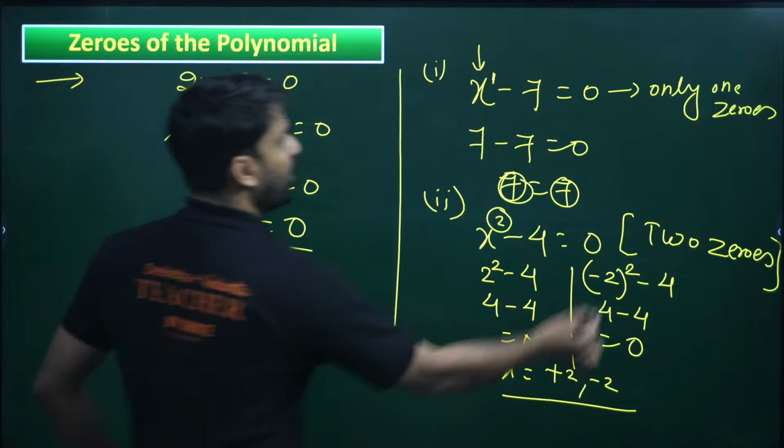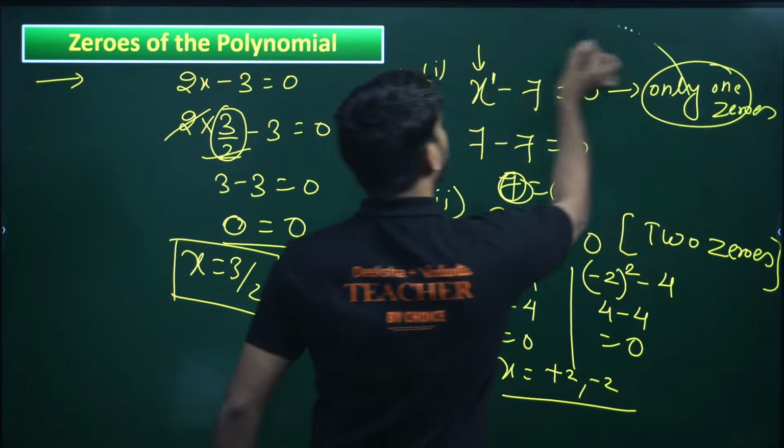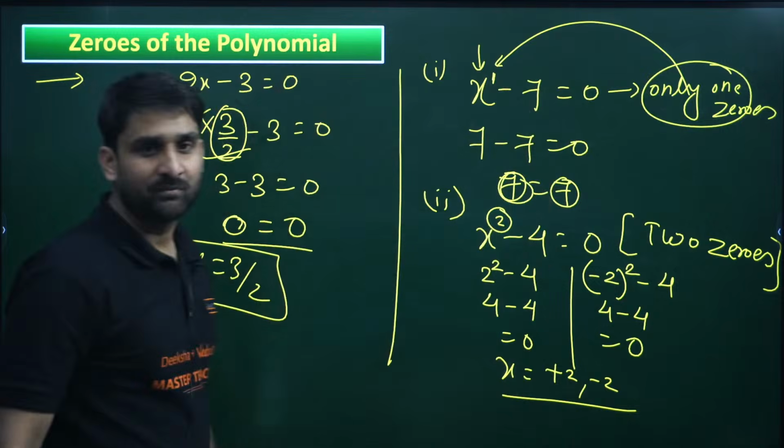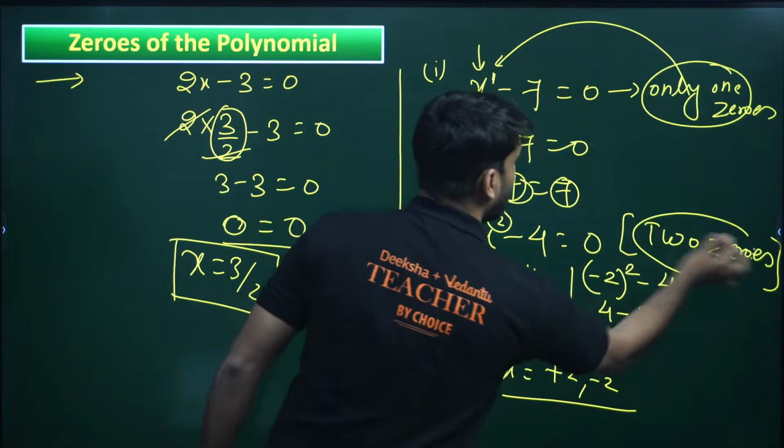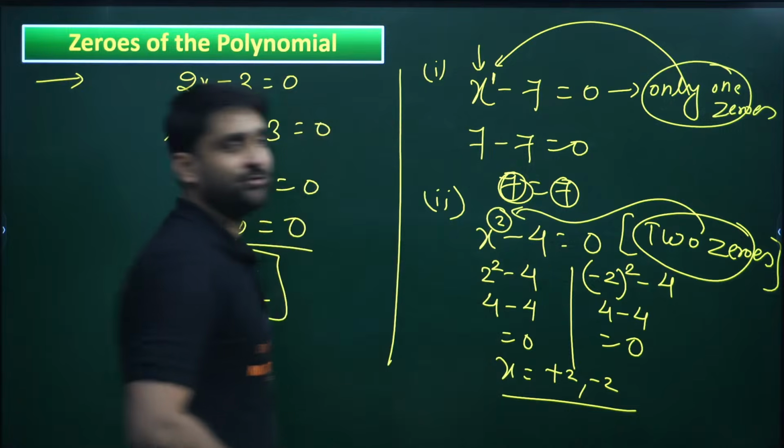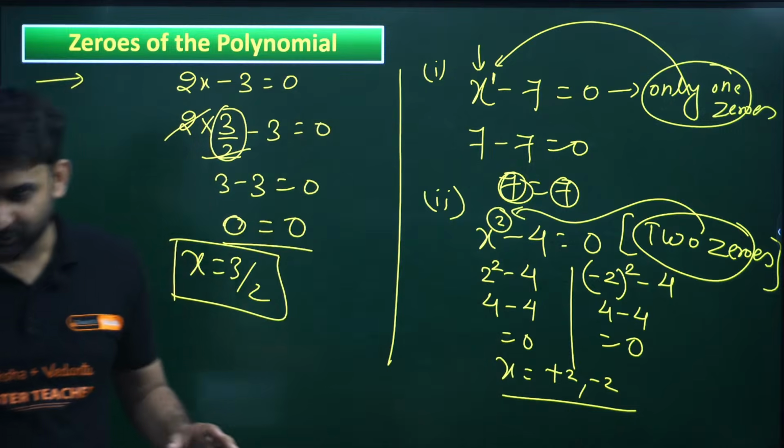So in linear, only 1 zero. Why only 1 zero? Because the highest power is 1. Here 2 zeros. Why 2 zeros? Because the highest power is 2. I hope you are getting my solution.